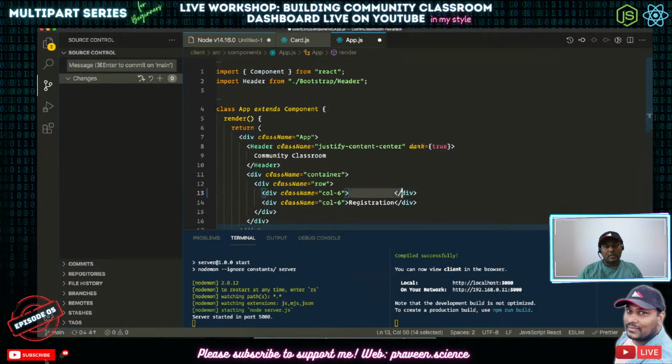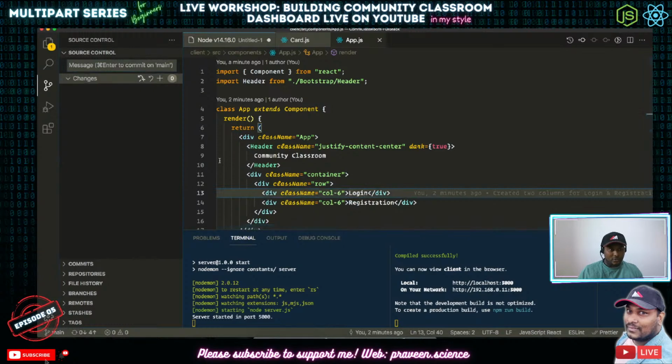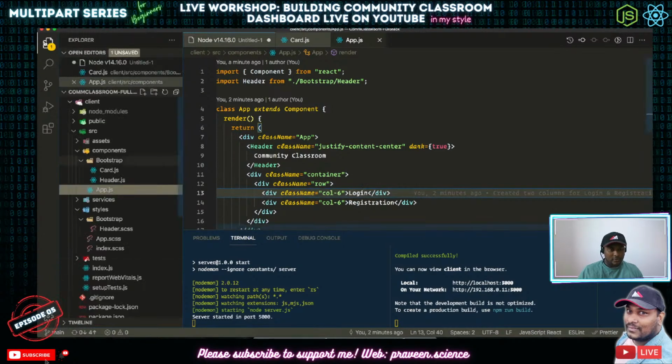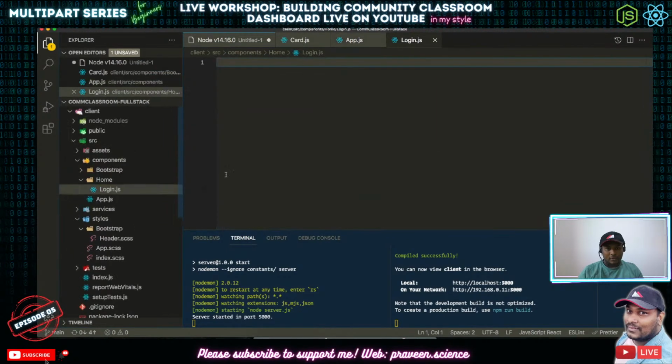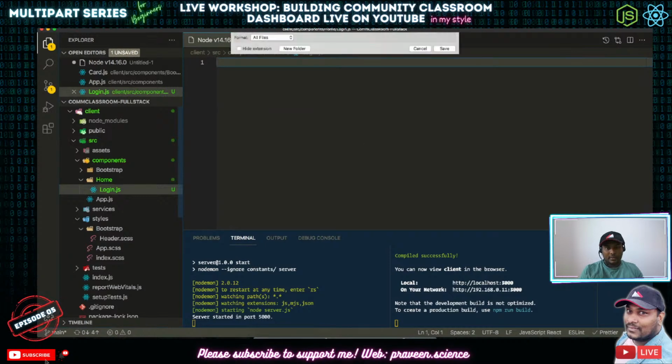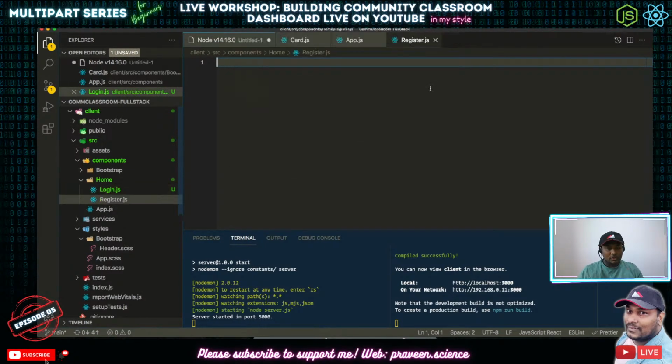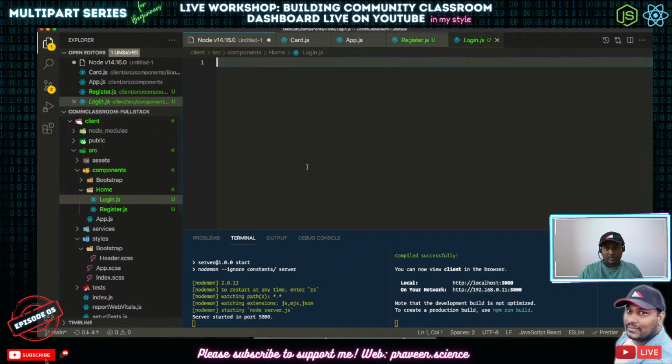That is the question. What I'm planning to use is two different components for this. It will be a login component and a registration component. So let's create two components. This is the home screen, right? So I'm going to create a new file called home/login.js, and I'm going to save this again as register.js. Okay. So now we have login, we have register.